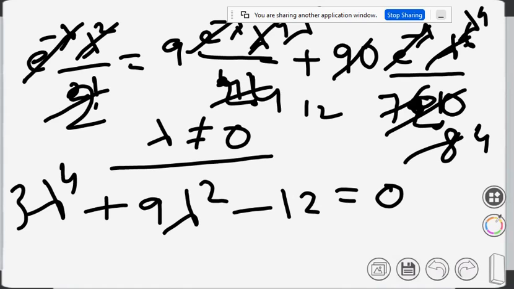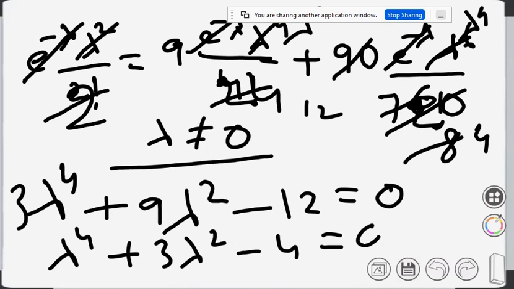So 3 will cancel out. So lambda to the power 4 plus 3 lambda square minus 4 equals 0. Do you get it? Yes sir.